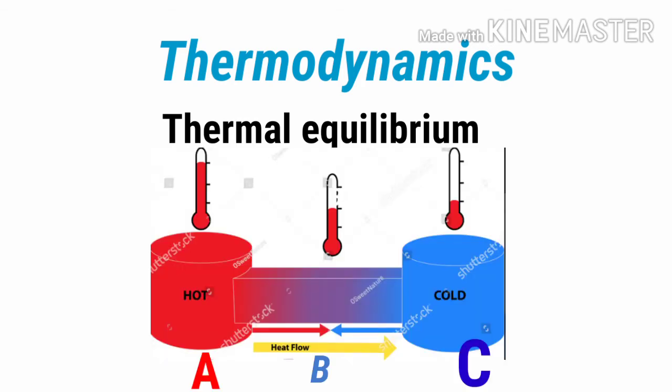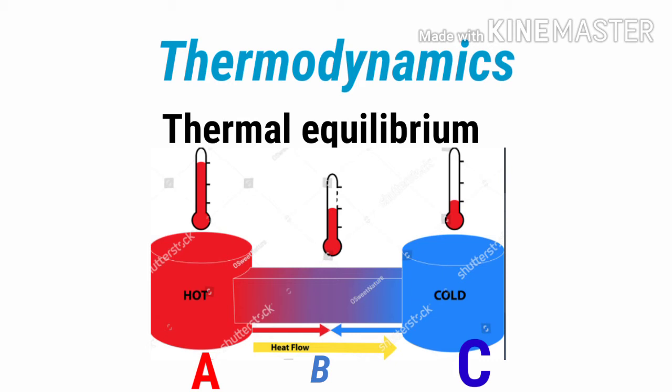Now we will understand this thermal equilibrium concept with the help of this diagram. In the diagram you can see three objects. Suppose all three objects are of iron metal: object A, object B and object C. Object B and object C are connected with an iron bar, so all three of these objects are connected with each other.